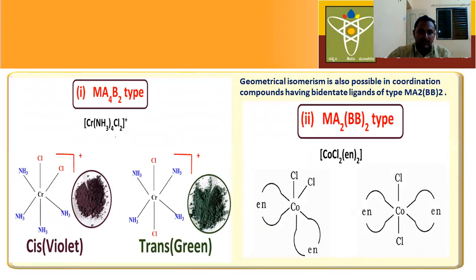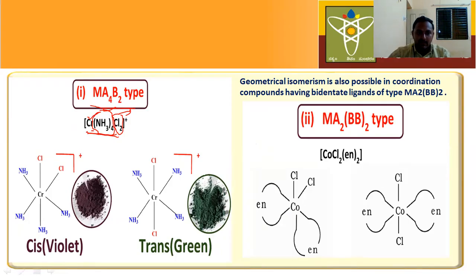Here is an example for Ma4B2 type. Ma4 means 4 A type of ligands, and there are 2 B type of ligands. How many amine ligands are there? 4. This is A type. Next, Cl2. This is B type. How many chlorido ligands are there? 2 chlorido ligands. Which type of complex is this? This is Ma4B2 type, and chromium is the central metal atom.